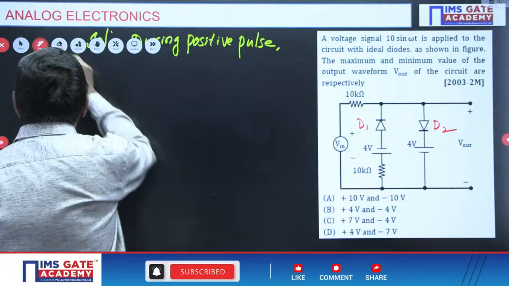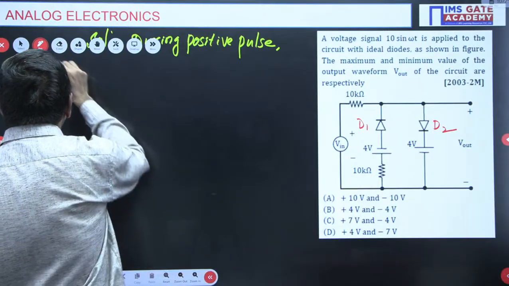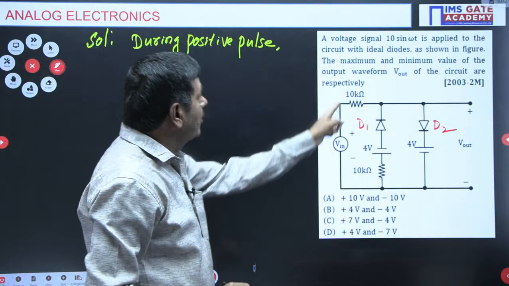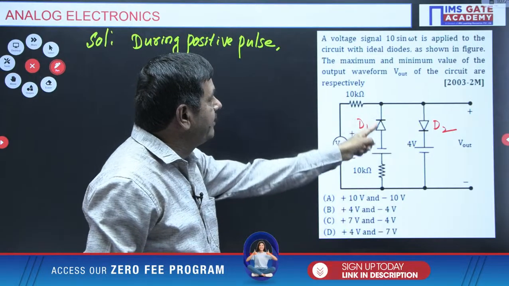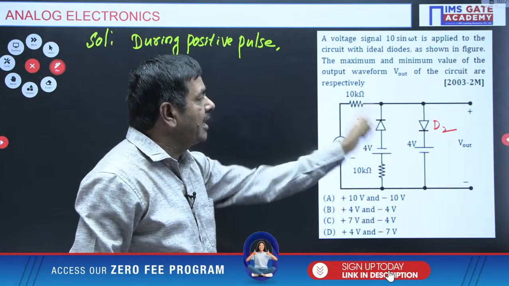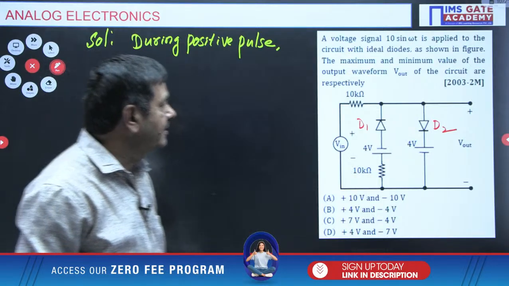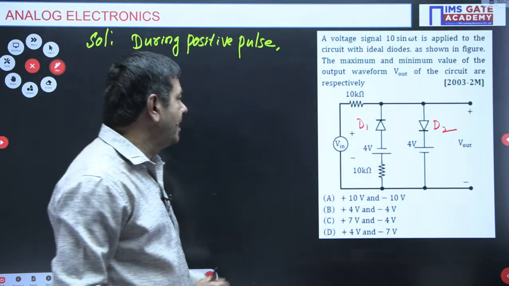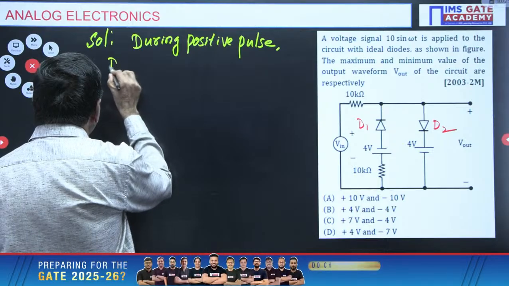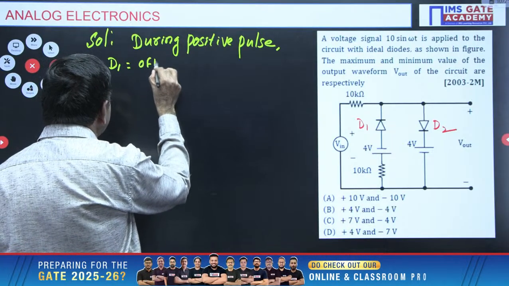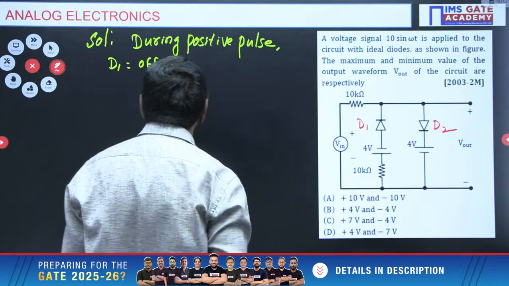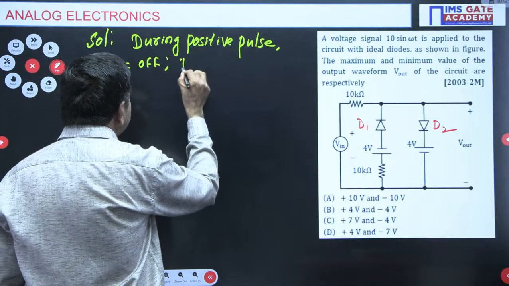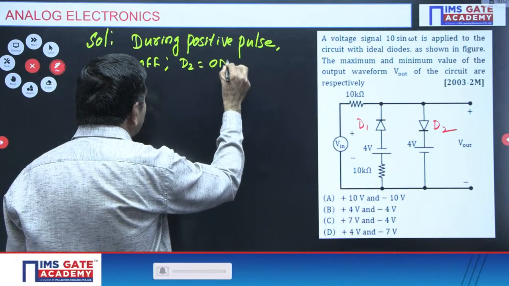Identify which diode is on here. You please identify. Which diode is on? Is D1 forward biased or reverse biased? When the positive pulse is given, D1 is reverse biased, because positive is connected to the N-type material. This is the off state. The positive pulse is given to the P-type semiconductor of D2, so D2 is on. During the positive pulse, D1 is off. Why? Because it is reverse biased, positive is given to N-type, while for D2 positive is given to the P-type semiconductor. So D2 is on.